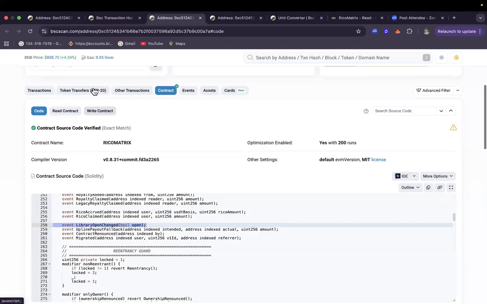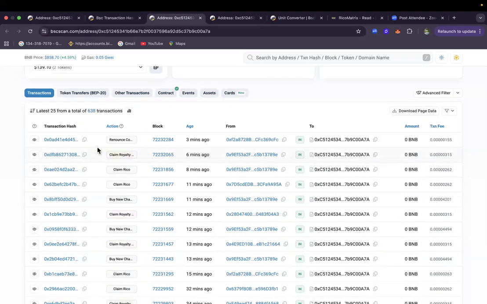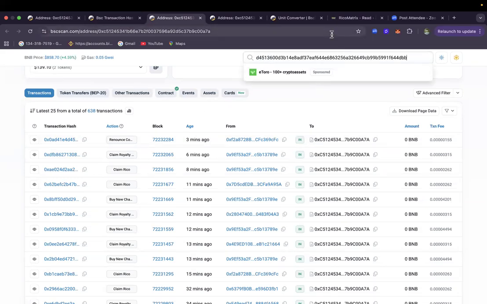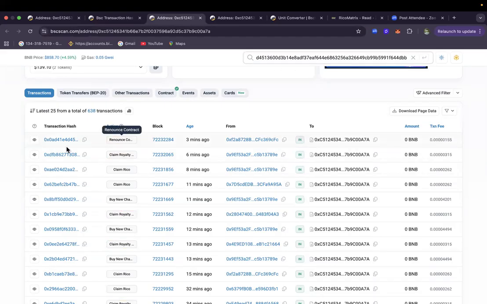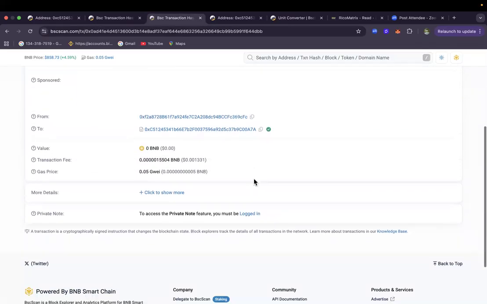Now let us actually go and see what happened in the transaction history. If you click on transaction history here, let us refresh. You will see that 3 minutes ago, this is the transaction that was renounced. And you can see, this is the transaction hash. If you copy it and keep it, anywhere, anytime you query it, you will still get this transaction at this block. Now if you open it this way, it is still taking us back to our previous page.